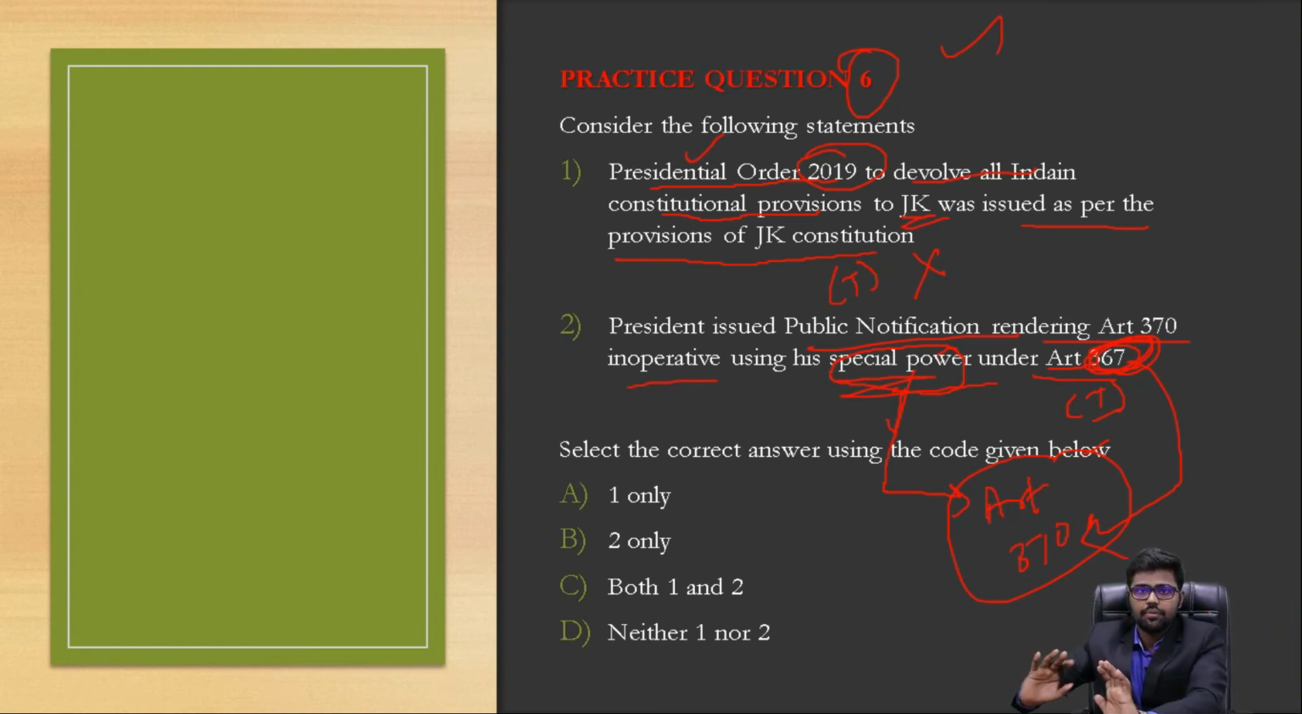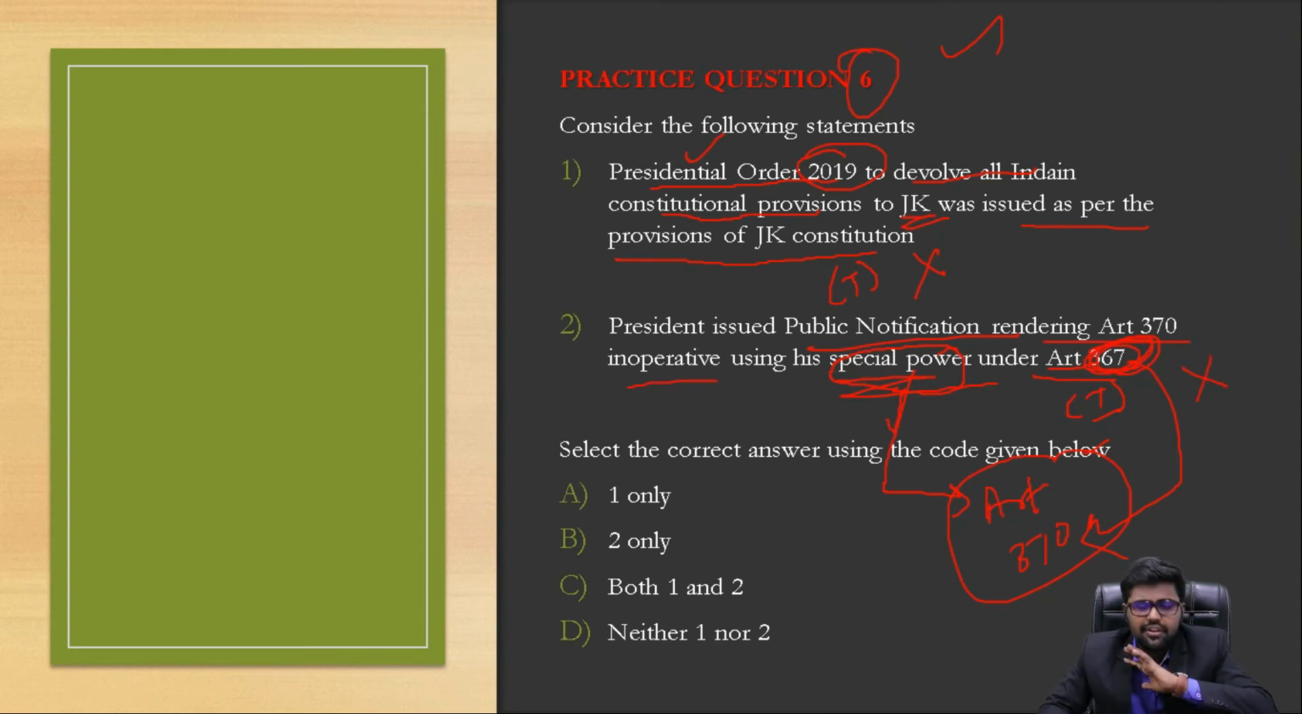But it is not the power given to the President to render Article 370 inoperative. The article that gives the President the special power is nothing but Article 370 Clause 3, where he can come up with a public notification, and that public notification has to be ratified by the Constituent Assembly of a state. So this statement is also wrong.